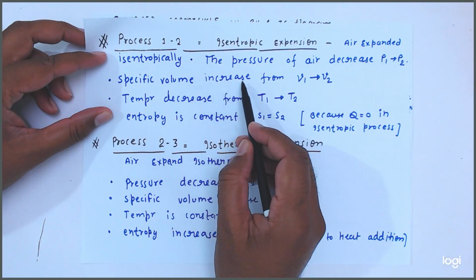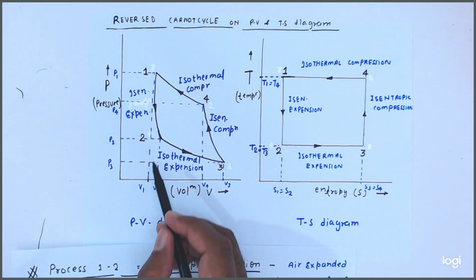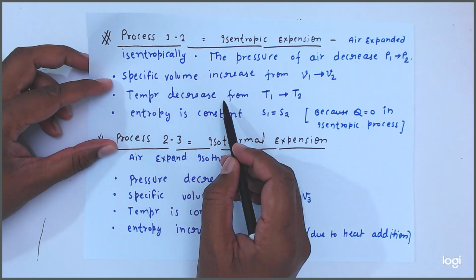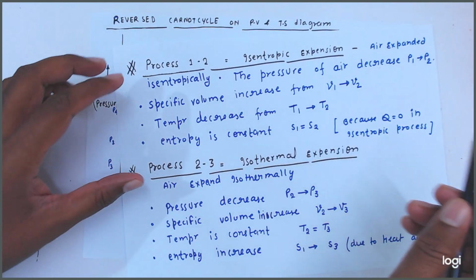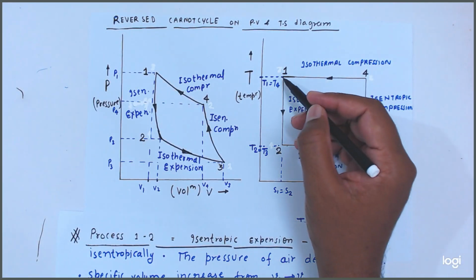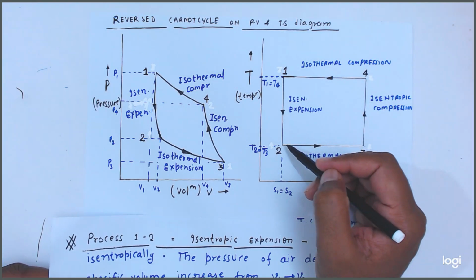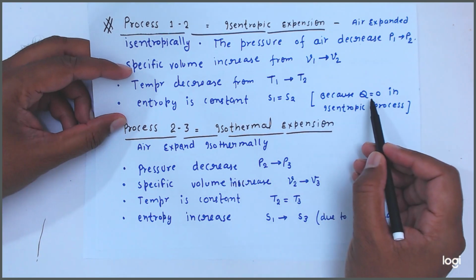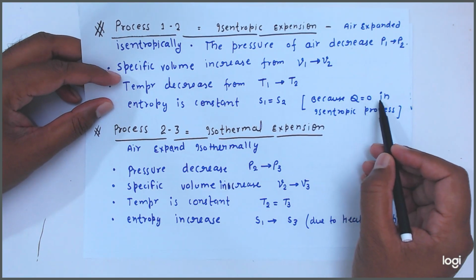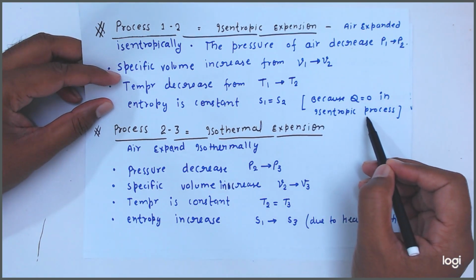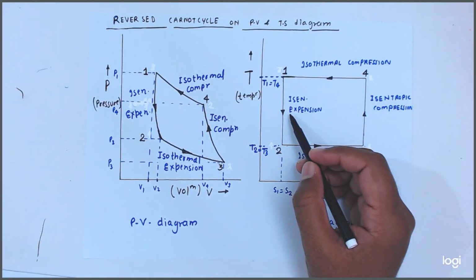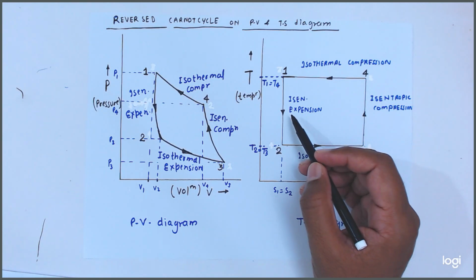Specific volume increases from V1 to V2. Temperature decreases from T1 to T2, and entropy is constant because here heat transfer is zero in this isentropic process. We know that in an isentropic process heat transfer is zero.